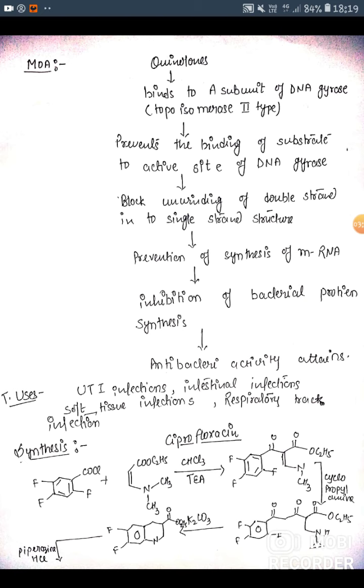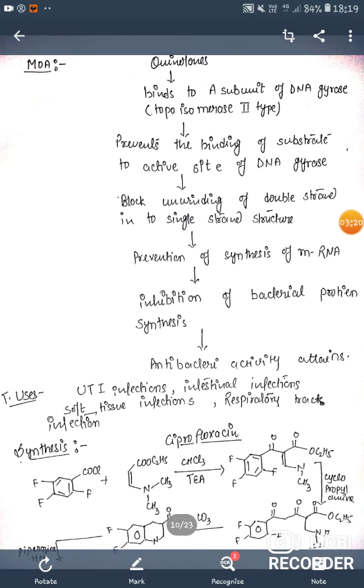The therapeutic uses of quinolones are mainly urinary tract infection, intestinal infection, soft tissue infection, and respiratory tract infection. The first drug of the quinolones is ciprofloxacin.